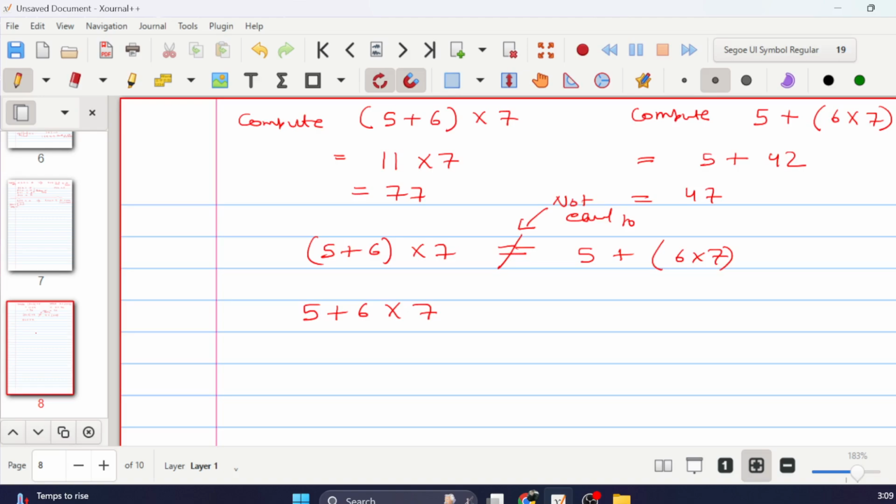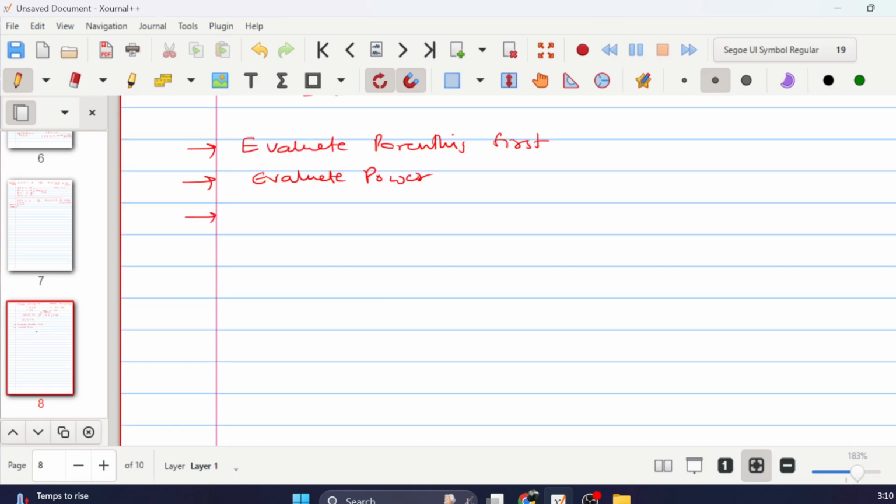The order matters now, and there are certain rules about it that you already know. In India we call them BODMAS. The rules are: evaluate the parenthesis first. The second rule is power; we do not know what power is as of now, but we're going to learn eventually. Then evaluate multiply and divide.